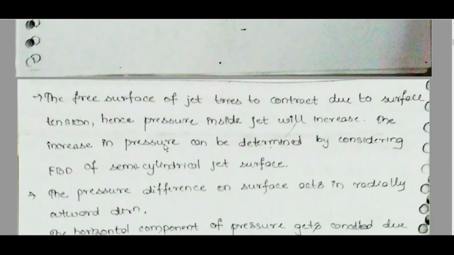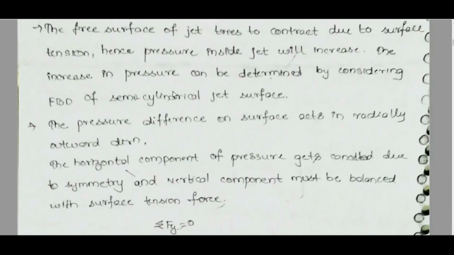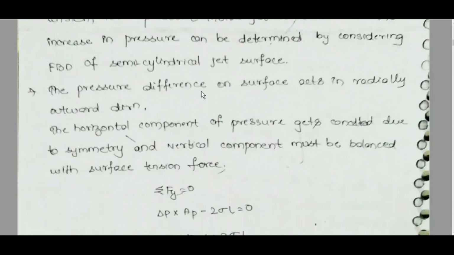The free surface of the jet tries to contract due to surface tension. Hence the pressure inside the jet will increase. The increase in pressure can be determined by considering the FBD of the semi-cylindrical jet surface. The pressure difference on the surface acts in the radially outward direction. The horizontal component of pressure gets cancelled due to symmetry, and the vertical component must be balanced with the surface tension force.